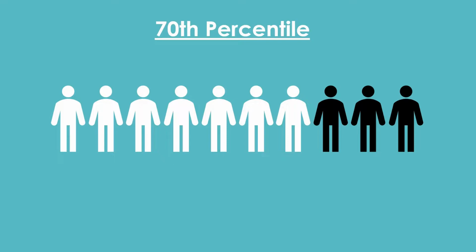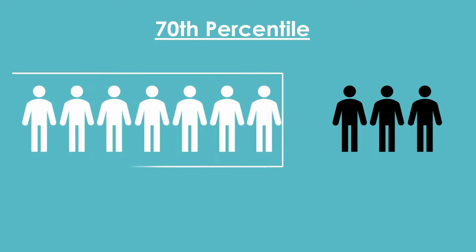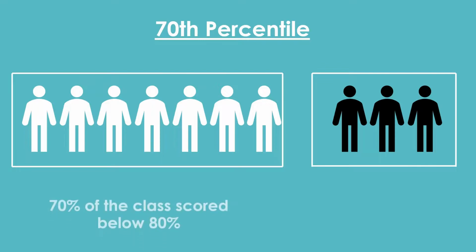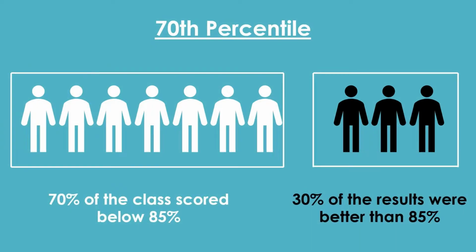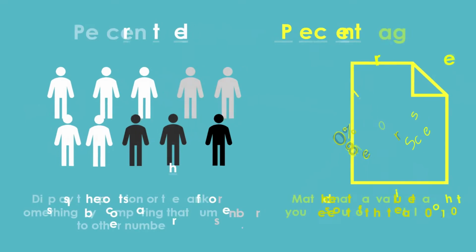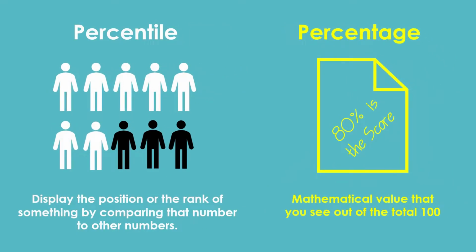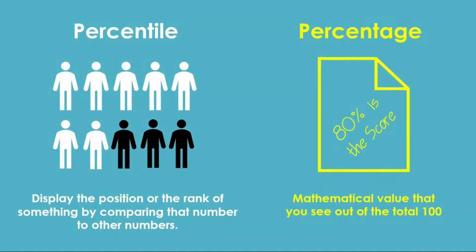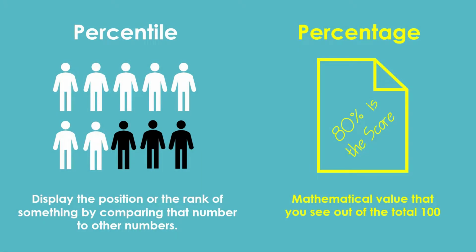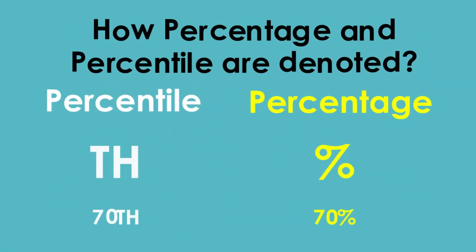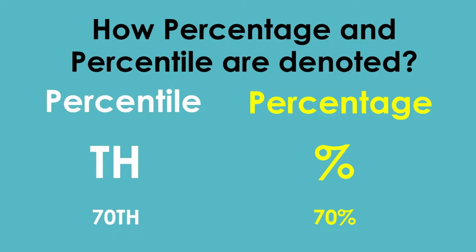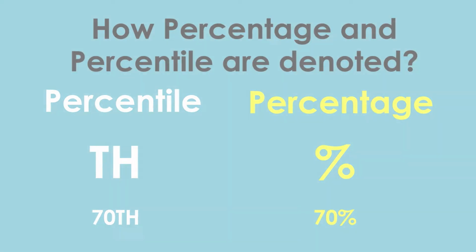By this, we know that by scoring 8 marks in the exam, the student has beaten 70% of the rest of the class, and 30% of the results were better than his score. So, we can conclude that percentage is the mathematical value that you see out of the total 10, whereas percentile is used to display the position or the rank of something by comparing that number to other numbers. How are percentage and percentile denoted? The percentage is denoted by the percent symbol, for example 70%. And the percentile is denoted by the letters th, for example 70th.